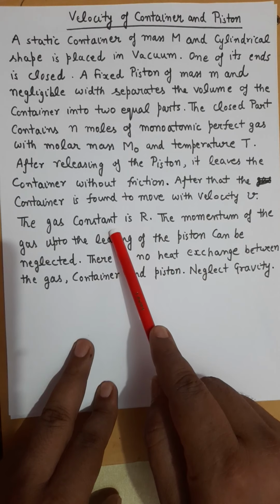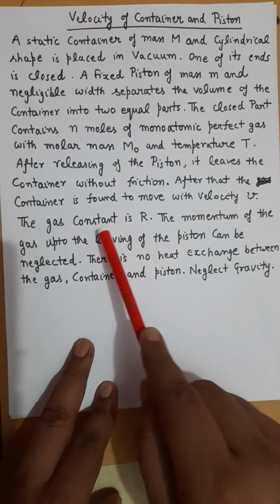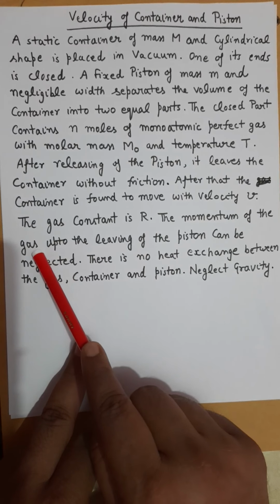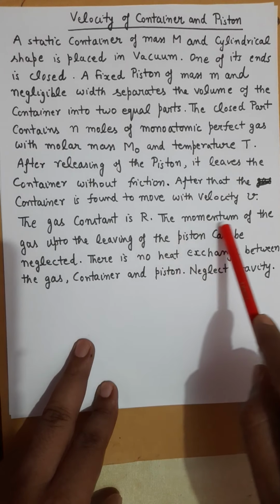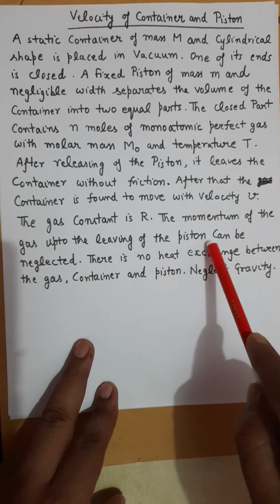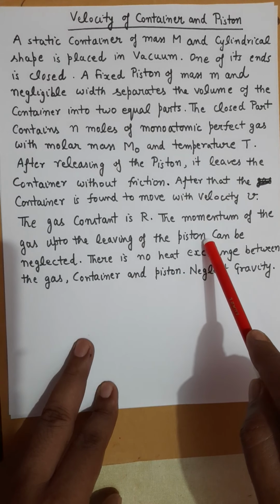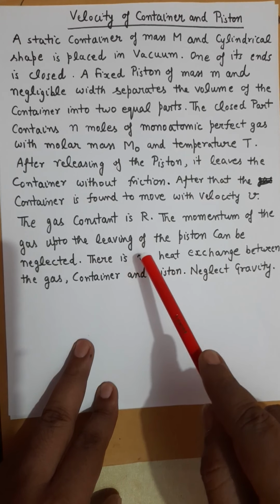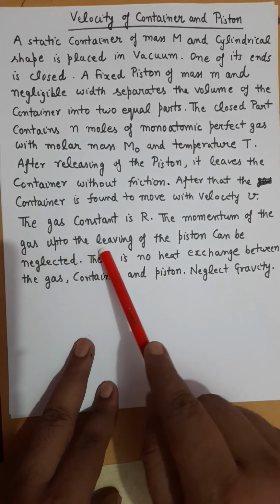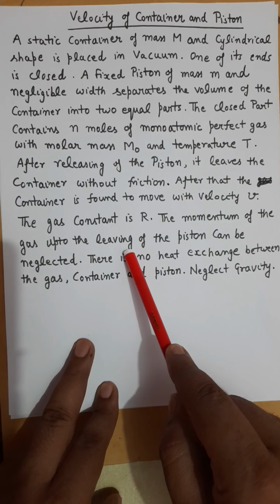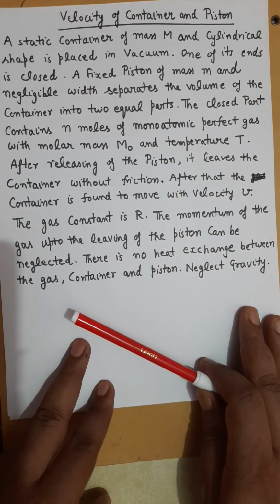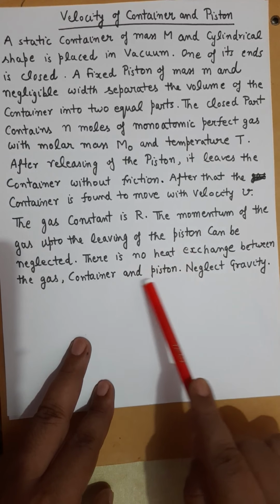And rest all are the information part, which is the gas constant capital R. You can neglect the change of momentum of the gas molecules until the piston leaves the cylinder. Then after, the momentum of gas molecules will change, but that is not the part of our question. And here it is given that no heat exchange between the gas container and piston.